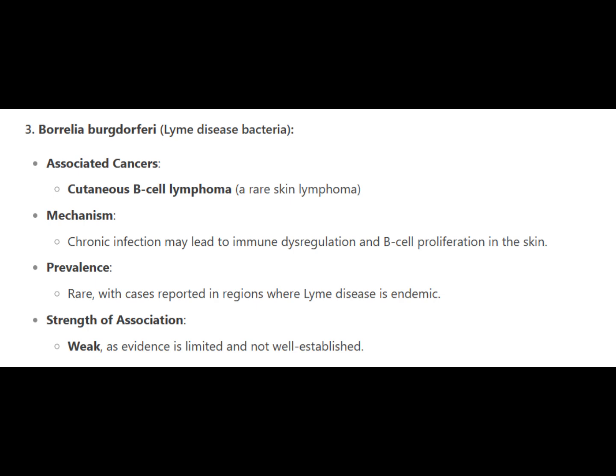3. Borrelia burgdorferi, Lyme disease bacteria. Associated cancers: cutaneous B-cell lymphoma, a rare skin lymphoma. Mechanism: chronic infection may lead to immune dysregulation and B-cell proliferation in the skin. Prevalence: rare, with cases reported in regions where Lyme disease is endemic. Strength of association: weak, as evidence is limited and not well established.